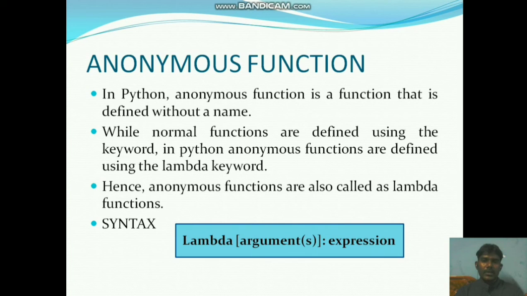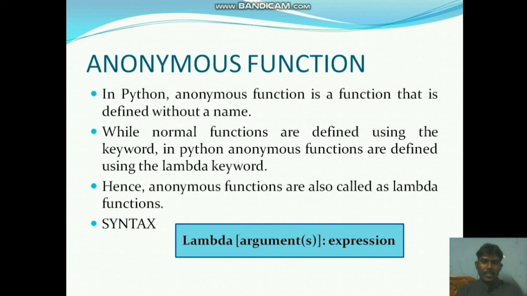So in Python, an anonymous function is a function that is defined without a name. Defining a function without any name is called an anonymous function. In our mobile phone, as I already told you, there is the anonymous call, an unnamed call: when the name is not displayed at call time, it is called an unnamed call. In the same way, a function without a name is an